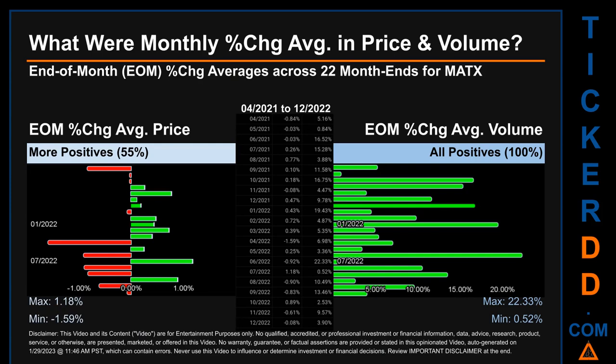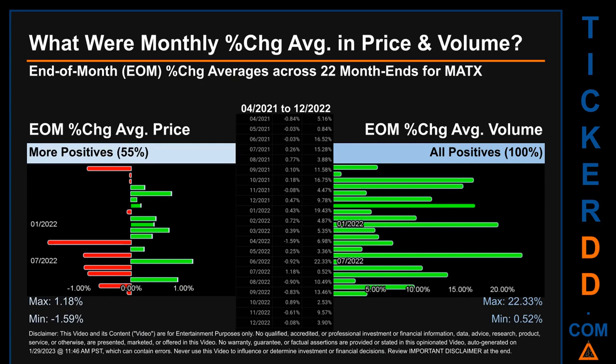What were end-of-month percentage change averages in price and volume for MATX? The monthly average of percentage change in price and in volume were calculated for each of the 22 month ends. That calculation took daily percentage changes and averaged them for each given month. If a month end came out negative, then it means that the month summarily saw a negative change. From 04/2021 to 12/2020, 12 out of 22 month ends had a positive percentage change in average price. That is 55% of month ends saw a positive percentage change in average price.